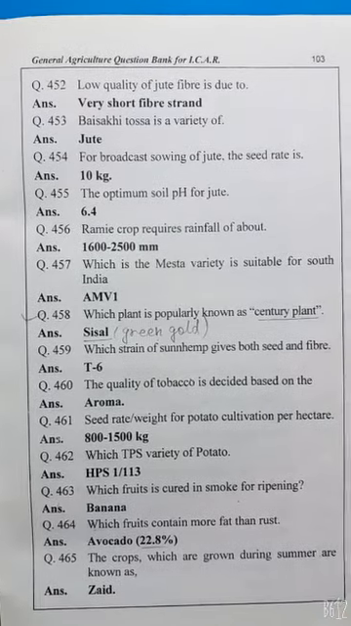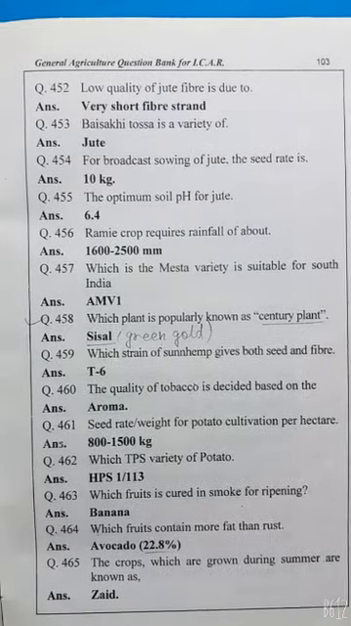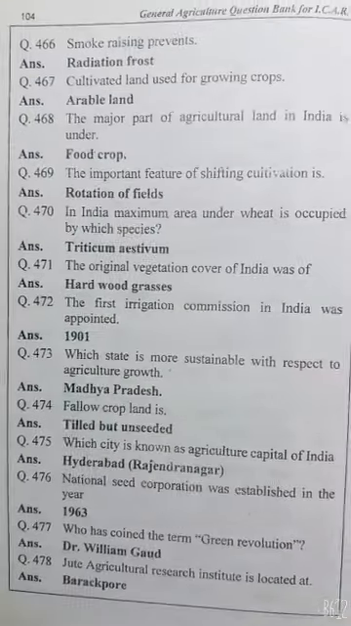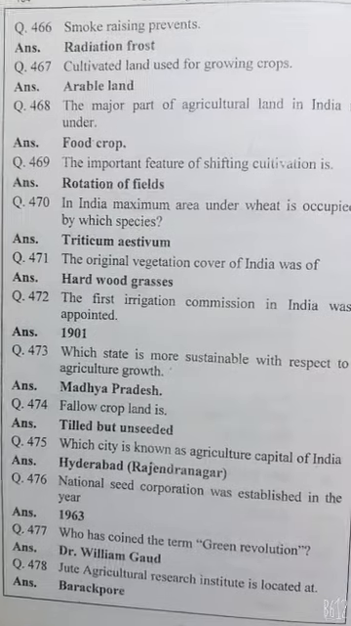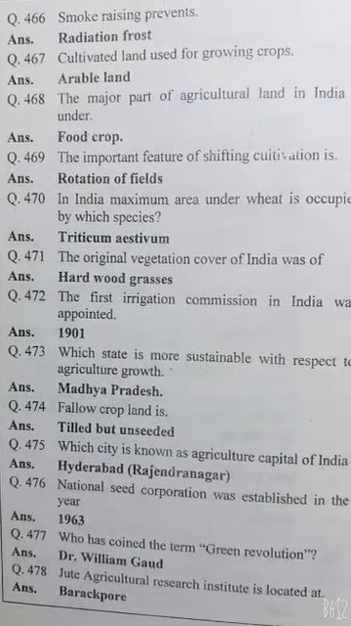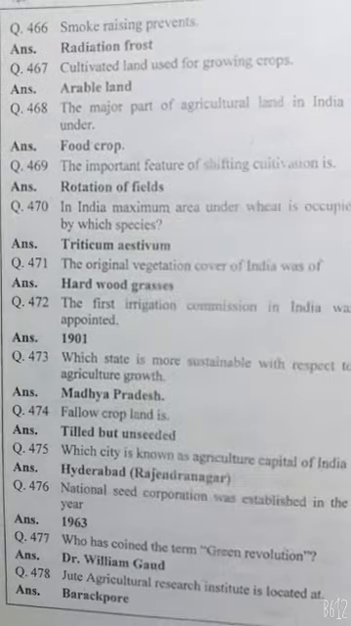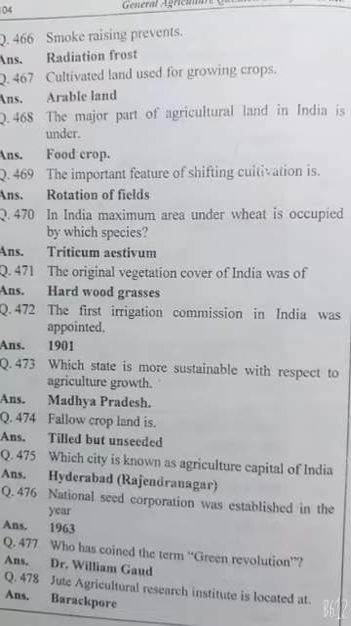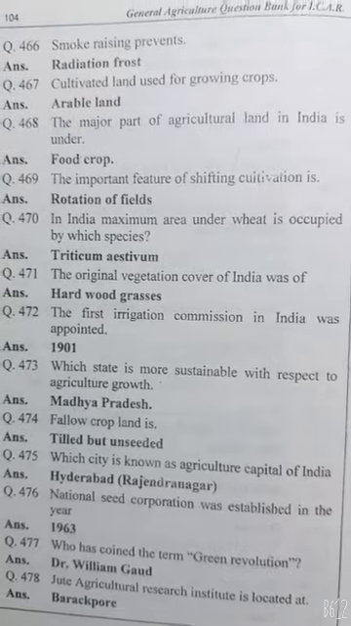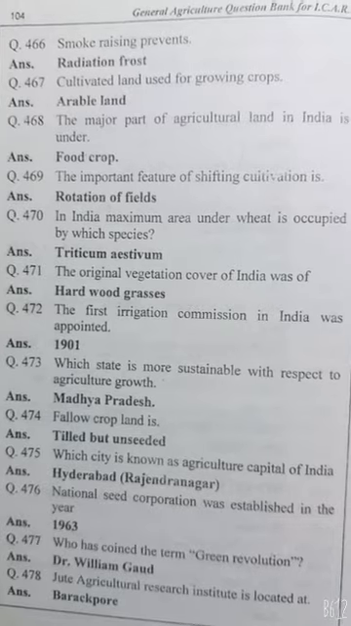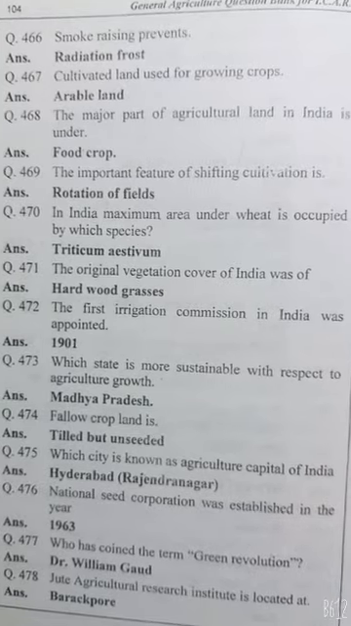The crops which are grown during summer are known as zaid. Smoke raising prevents radiation frost. Cultivated land used for growing crops is arable land. The major part of agricultural land in India is under food crops. The important feature of shifting cultivation is rotation of fields.